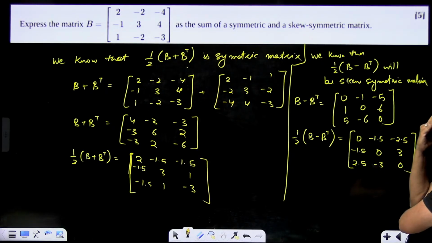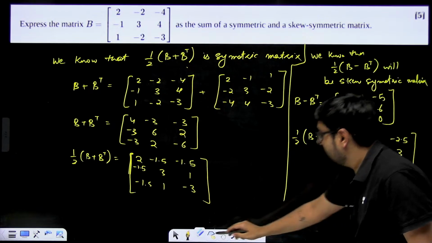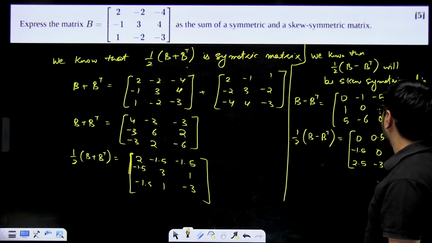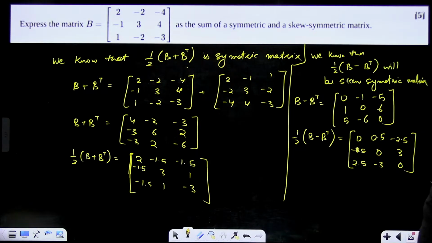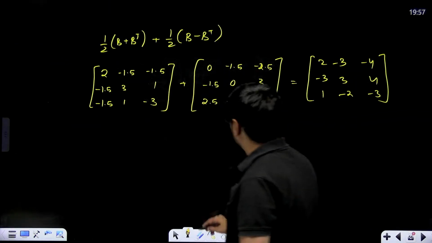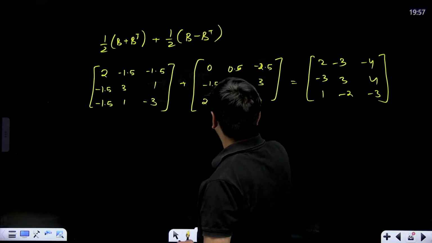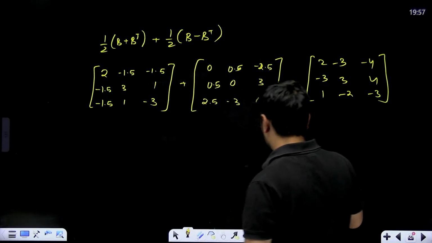Minus 1 multiplied with half is 0.5. Sorry. Here it will be 0.5. Half of 5 is 2.5. Half of 1 is 0.5. This is 0.5. 0, 6, 3. Okay, 5, 2.5. Minus 3, 0. Okay. Now, 0.5 we'll have to replace at two places over here, 0.5 and this will be minus 0.5. Now it will come correct.